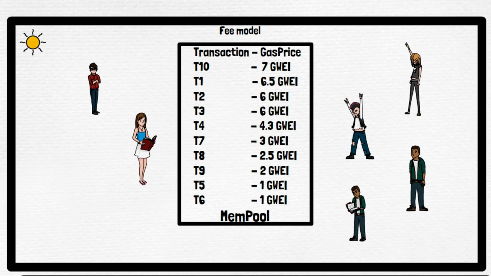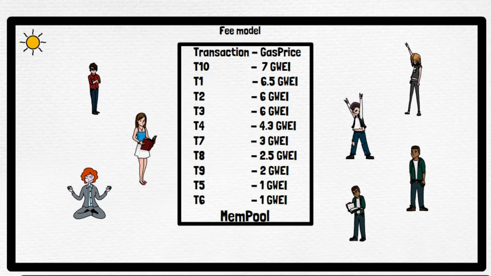Now the miners, let's say a miner can execute 10 gas units. So what is the most benefit for him? He will try to perform that activity in which he or she can get maximum profit, right? So let's say transaction 10 requires 3 units of gas, and transaction 6 also requires 3 units of gas. The miner needs to do the same work of 3 units, whether it is T10 or T6, but if he works on T10, he is getting 7 GWei for 1 unit of gas, right? But in case of T6, he is getting only 1 GWei.